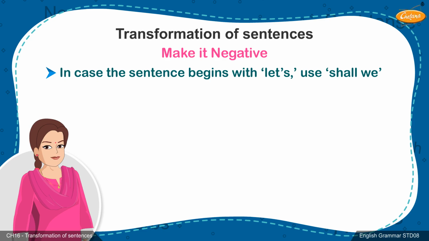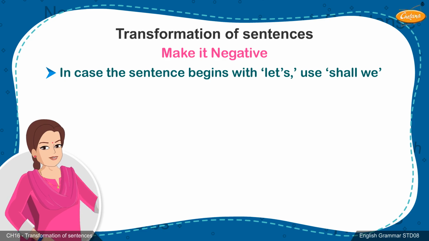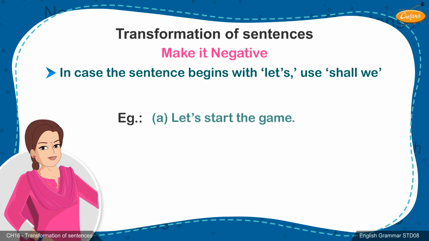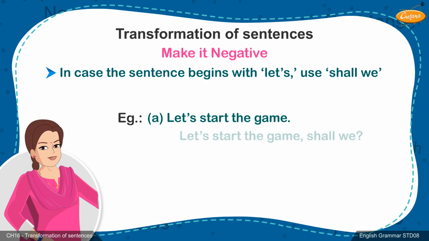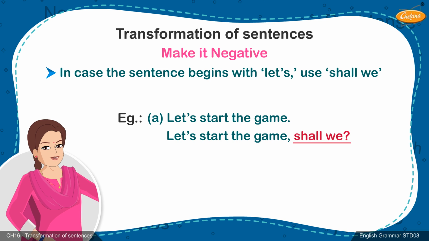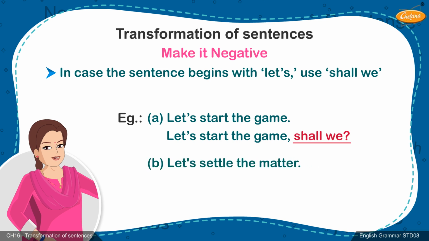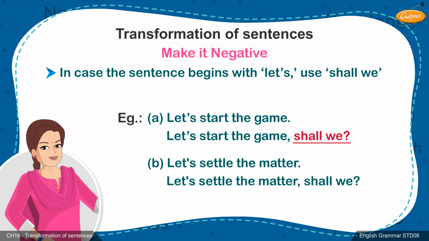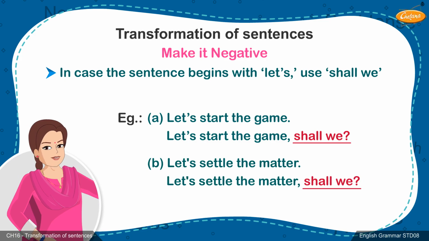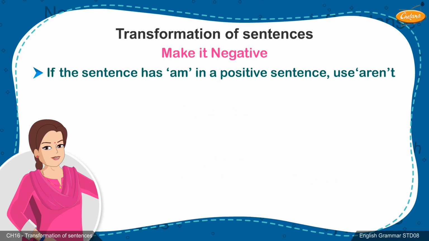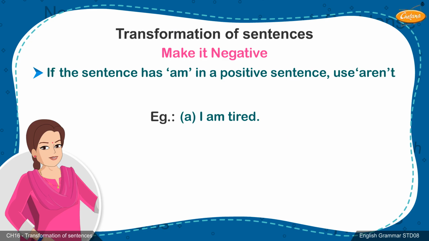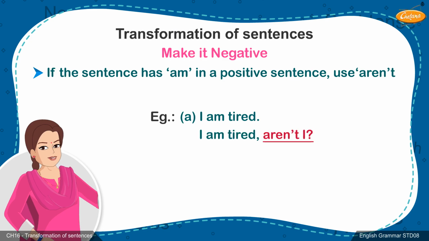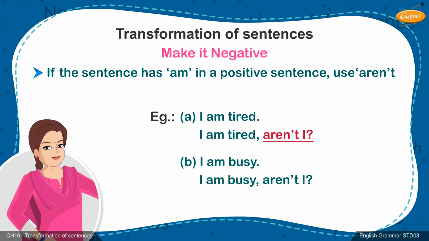In case the sentence begins with let's, use shall we. Example: A. Let's start the game. Let's start the game, shall we? B. Let's settle the matter. Let's settle the matter, shall we? If the sentence has am in a positive sentence, use aren't. Example A. I am tired. I am tired, aren't I? B. I am busy. I am busy, aren't I?